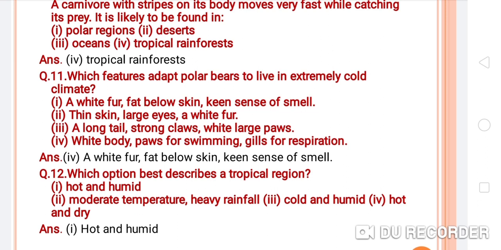Third one, a long tail, strong claws, large white paws. And the fourth one is white body, paws for swimming, gills for respiration. So the answer for this question is the first option, white fur, fat below skin, keen sense of smell. So this is the answer.